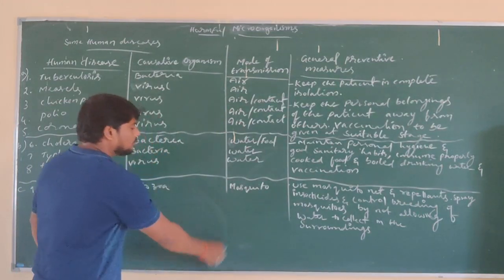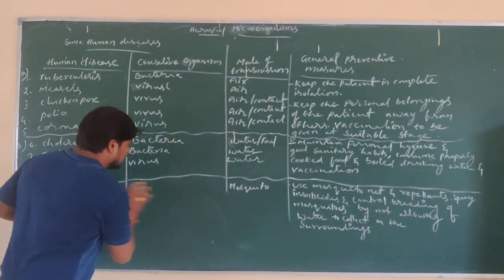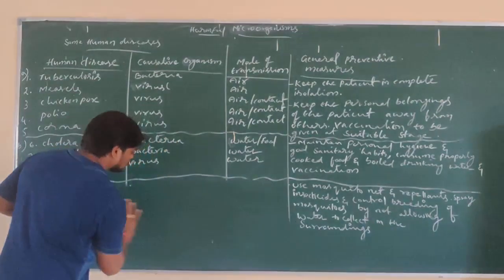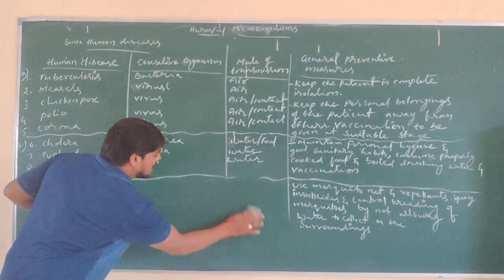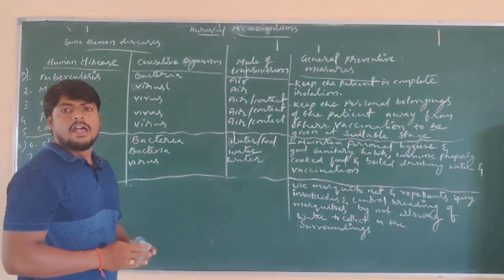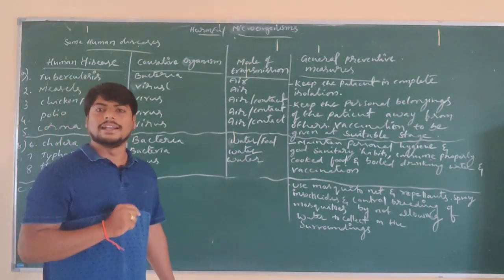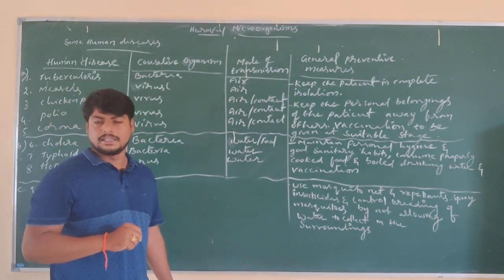See here, the pathogens causing disease should be transferred from one person to another person, or from one living being to another, otherwise they do not cause the disease.